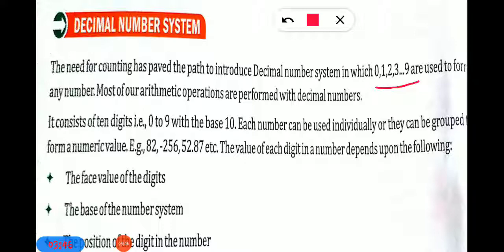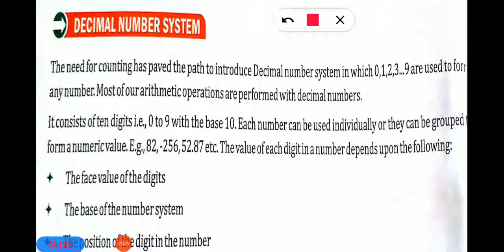Most of our arithmetic operations are performed with the decimal number system. Arithmetic operations like addition, subtraction, multiplication, division and other operations performed in arithmetic mathematics are all based on the decimal number system. Because in maths, wherever you see a number, it is from the decimal number system. Why? Because it consists of the digits 0 to 9 and is created either from a single digit or from a group of this 0 to 9 series.